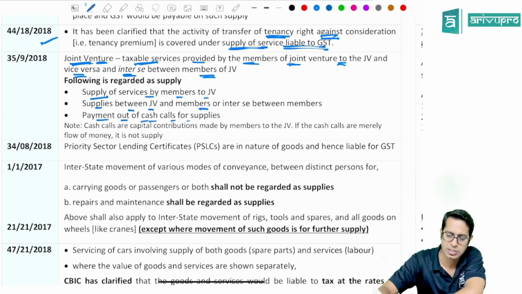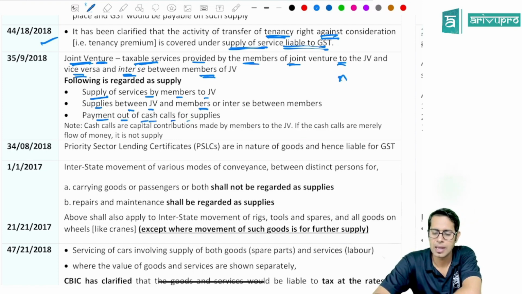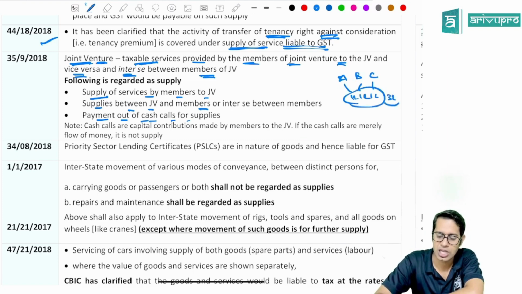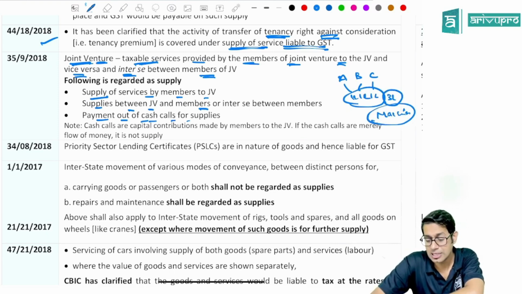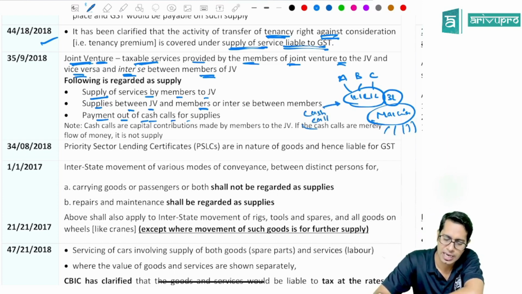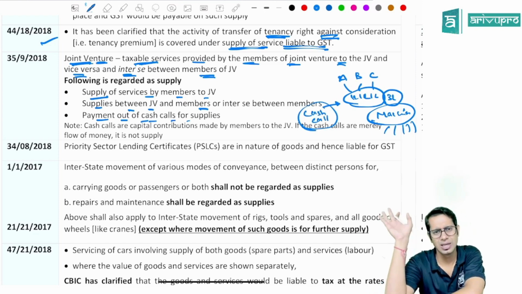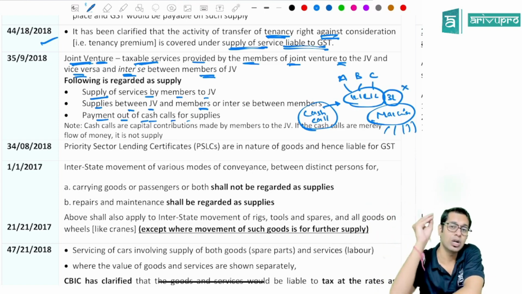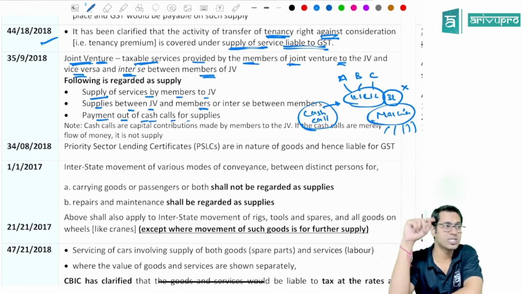Say for example, there is a joint venture formed by three people, A, B and C. They all have contributed 1 lakh rupees, so the total 3 lakh rupees was invested to purchase a machinery. Now this machinery is used for providing different goods and services. The money contributed by them is called cash calls. Whatever services ABC are receiving from this joint venture, this transaction will not be treated as supply, because the contribution made by them was for purchase of this machinery.